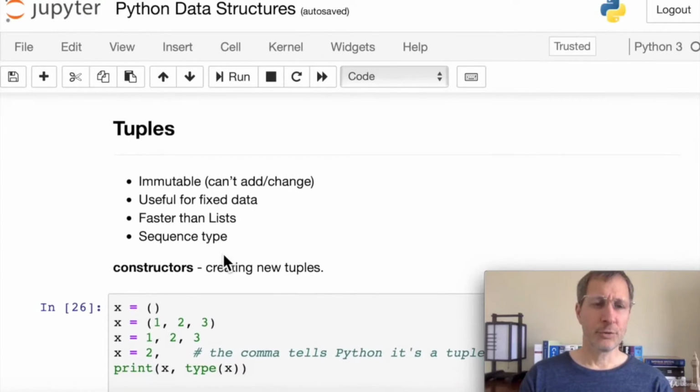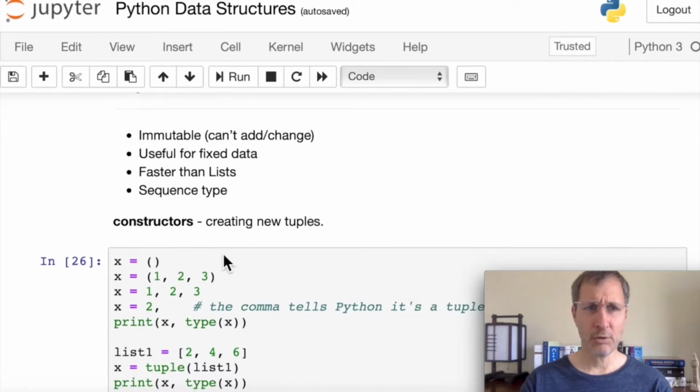So let's take a closer look at tuples. Just to recap, we said that tuples are immutable. That means they can't be changed and you can't add items to the tuple once it's created. They are useful for fixed data. If you're going to have a lot of changes to your data, then you should use lists. They're much faster for finding items than a list is. And these are sequence types, which means that all of the above functions are still going to work. So you can use all of those sequence functions that we've used above on tuples.